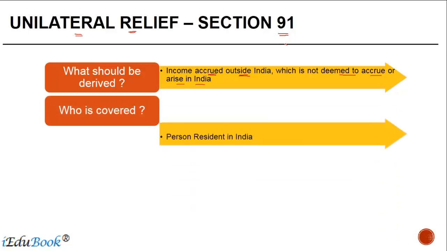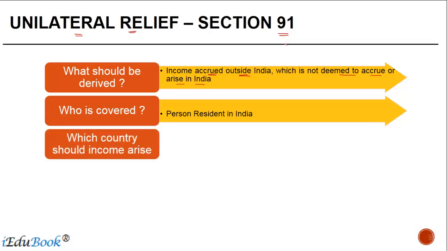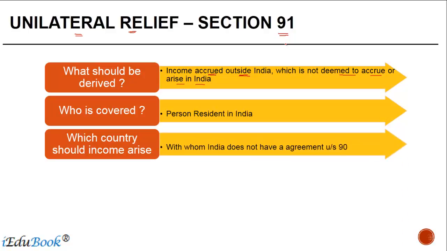Who is covered? A person who is a resident in India. In which country should the income arise? A country with whom India does not have an agreement under section 90. If there is an agreement under section 90, which is the DTAA, then the credit can be available under the DTAA under bilateral relief methods, but not under the unilateral relief section.